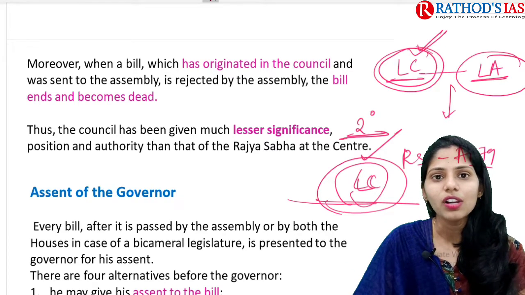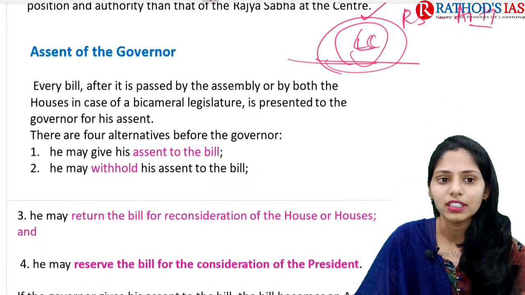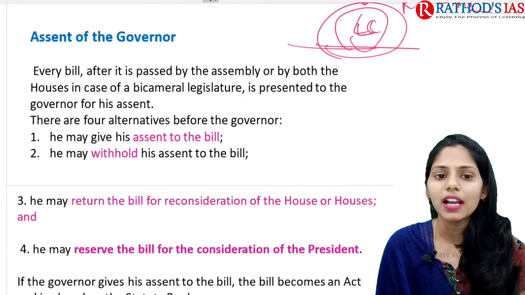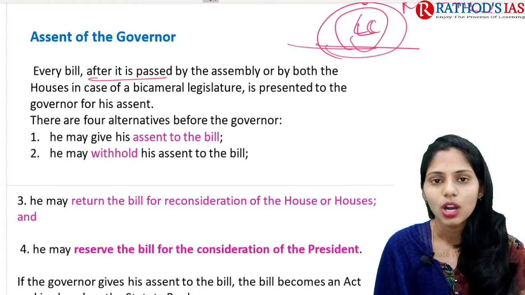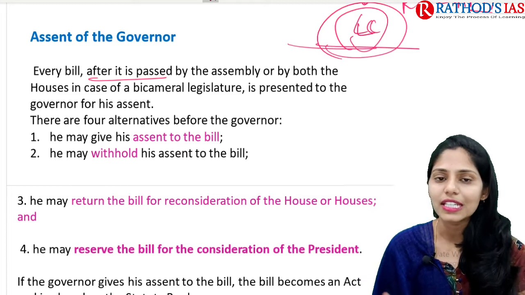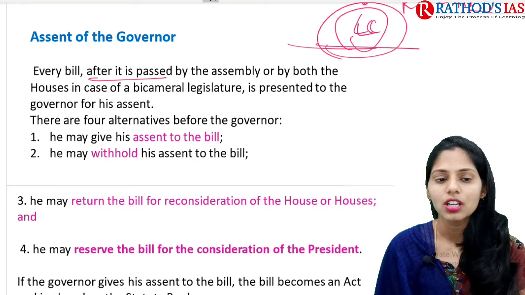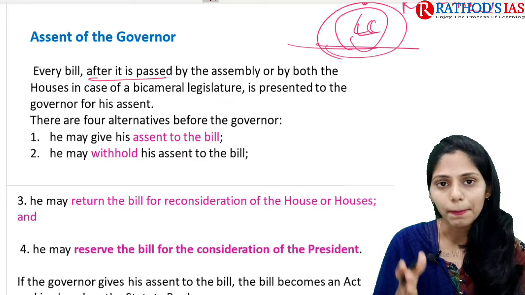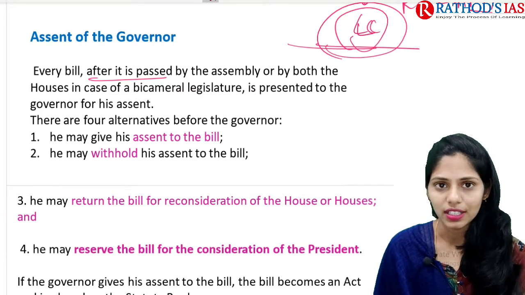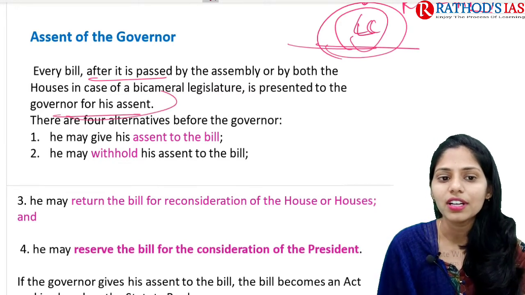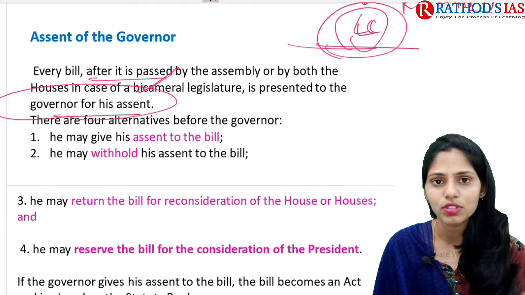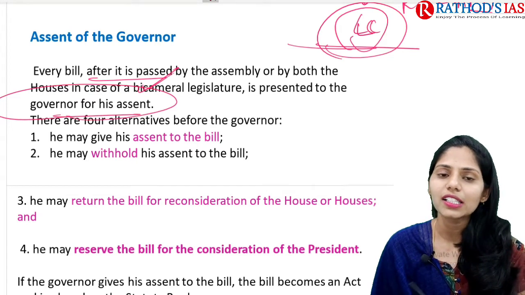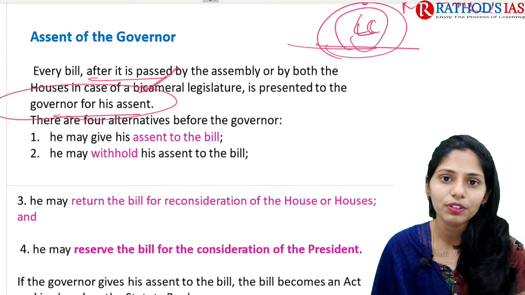Now let us talk about the assent of the governor. Every bill, after it is passed by the assembly or by both houses in case of a bicameral legislature, is presented to the governor for assent. In this context, the governor has 4 alternatives before him.